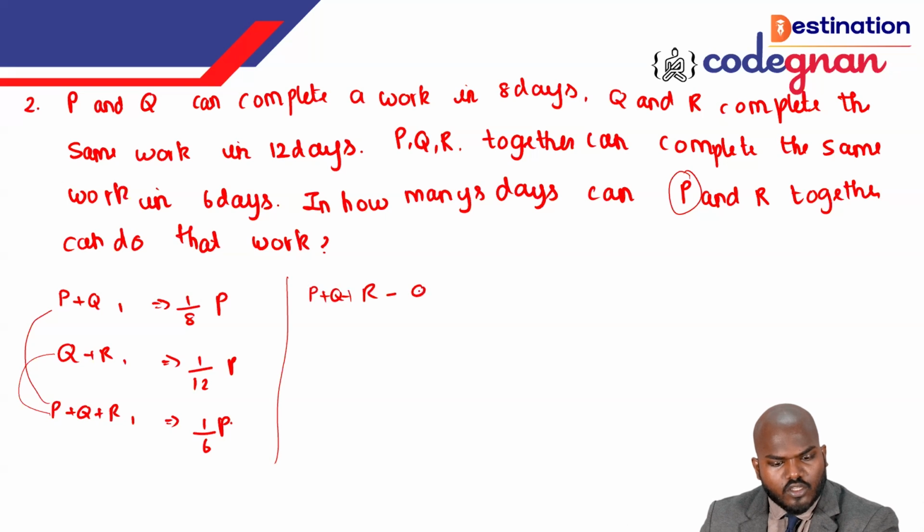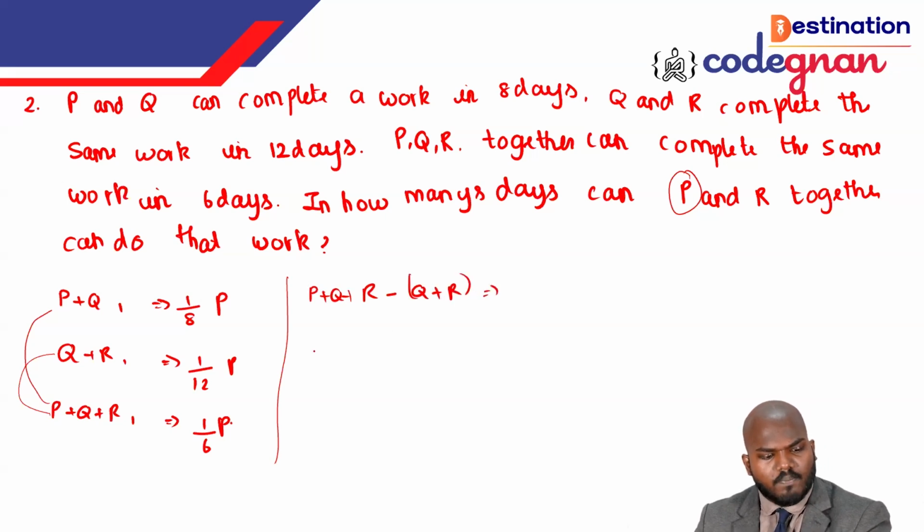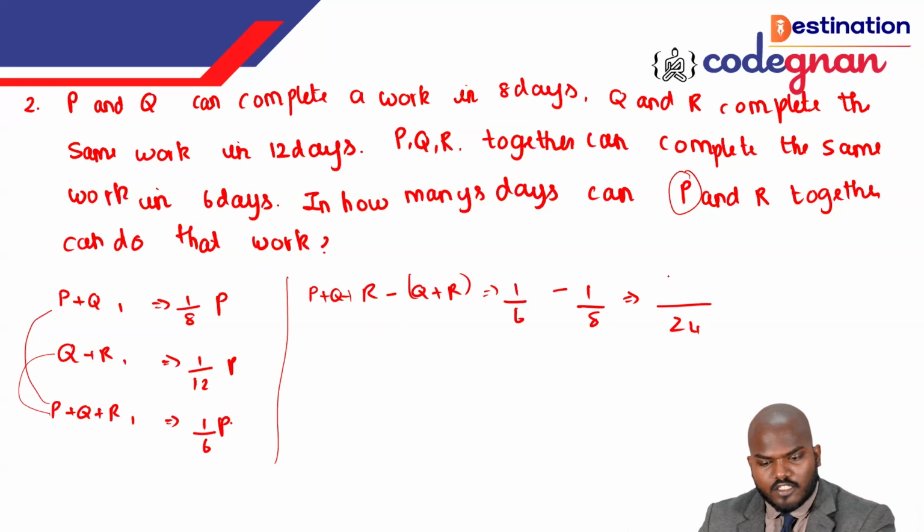So minus Q plus R. If I make it, guys, this will give you P plus Q plus R, that is 1 by 6, minus 1 by 8. If you take the LCM of both, we will get 24. So in the above, 4 minus 3 will give you the value 1 by 24.